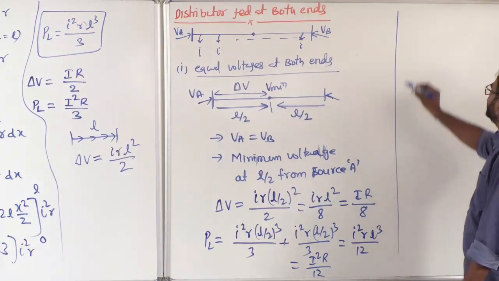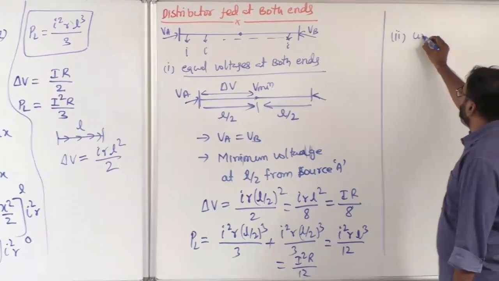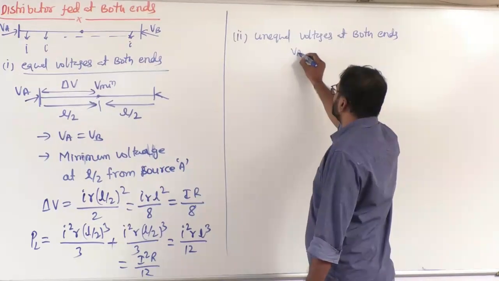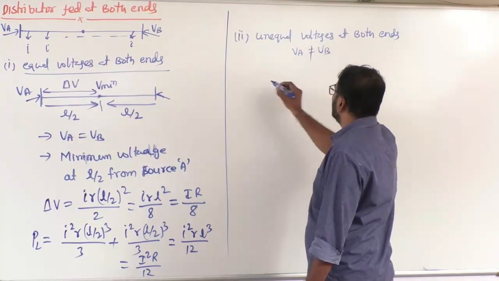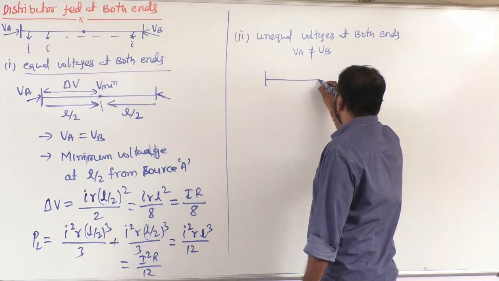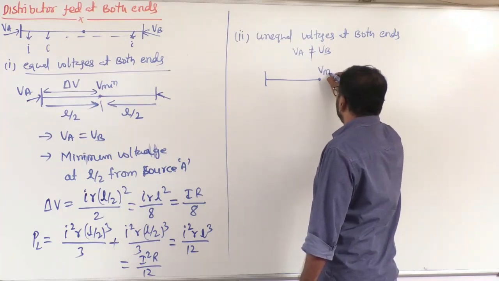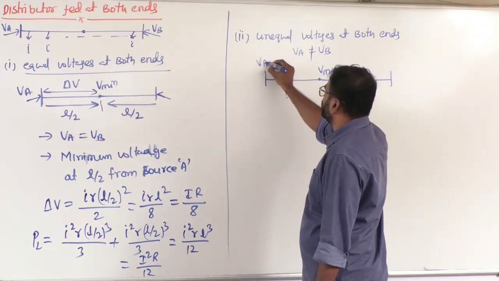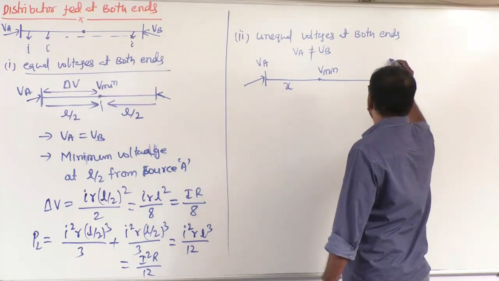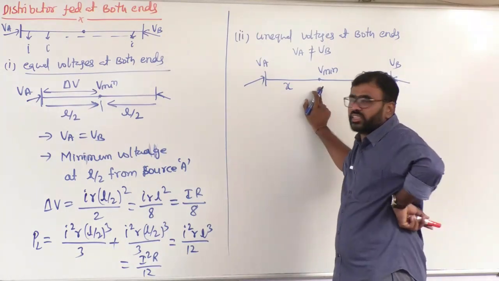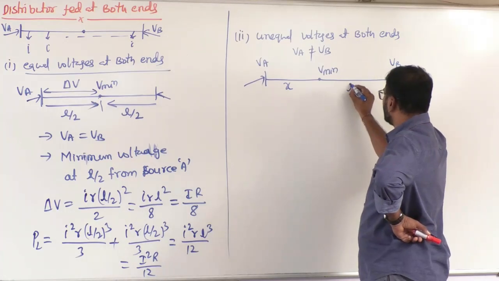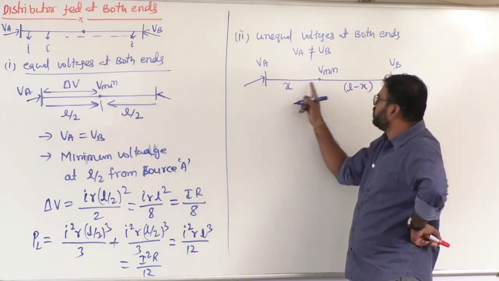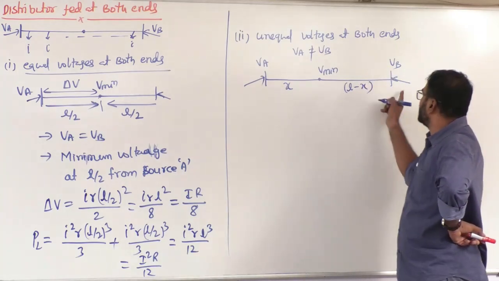Suppose if it is unequal voltages, then how to solve, sir? Unequal voltages. What is the meaning, sir? VA is not equal to VB. Okay. So if that is the case, our assumption is the minimum voltage location is at X distance from source A. That means this is L minus X.